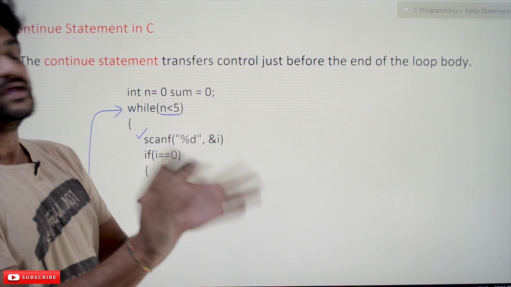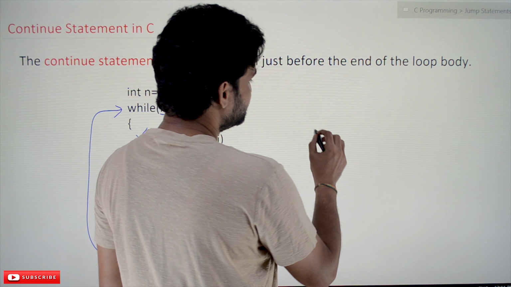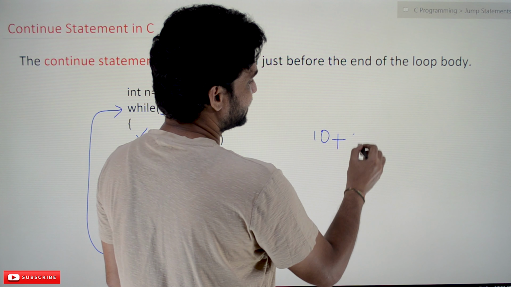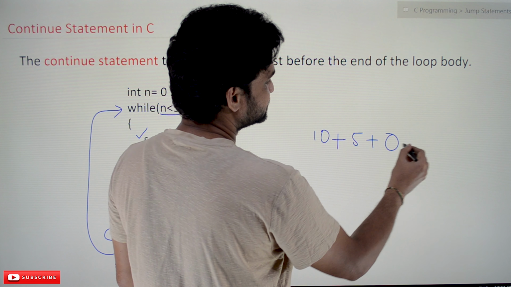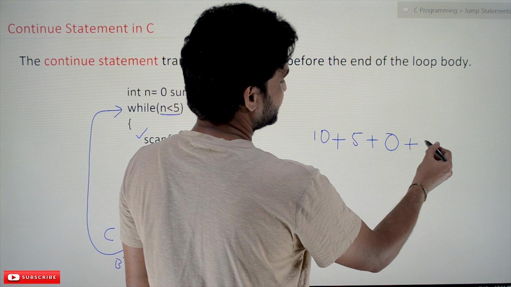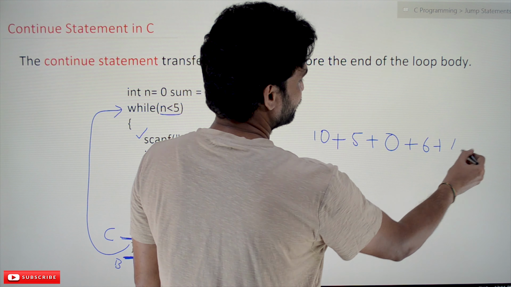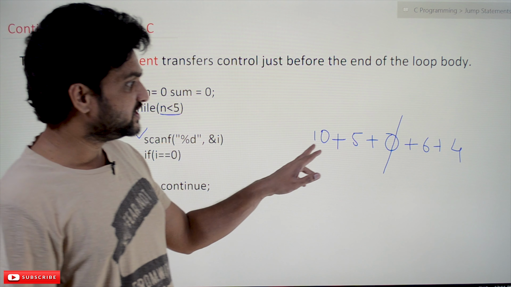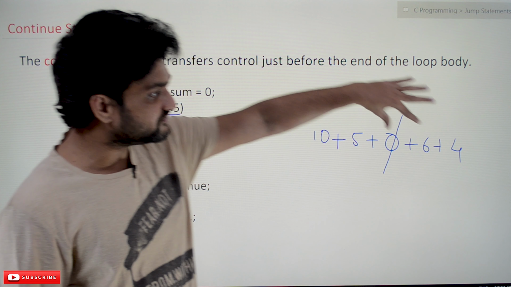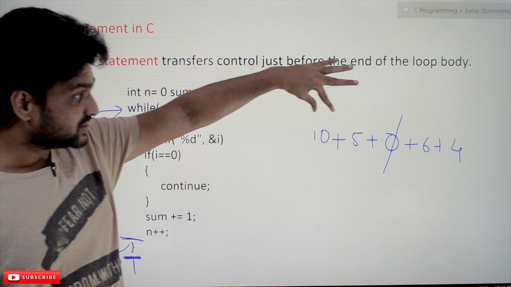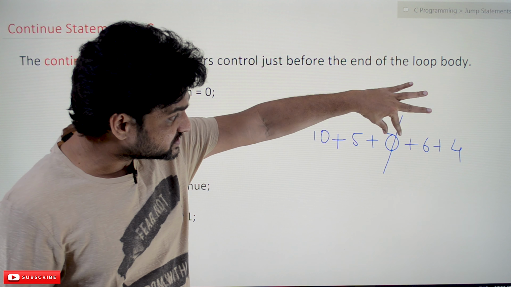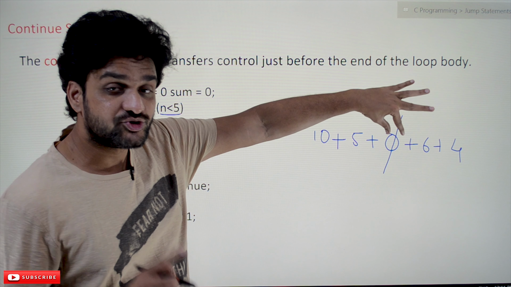Let's try to understand. For example, 10 is provided, after that 5, then a 0, and after that 6 and 4. This 0 should not be counted.